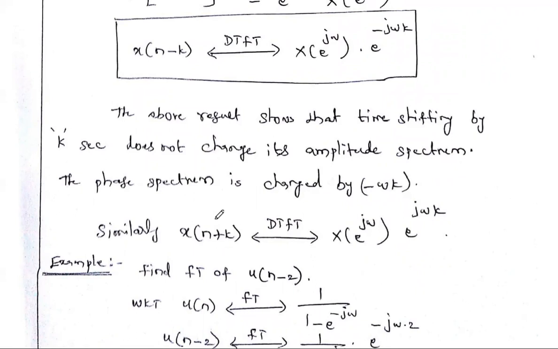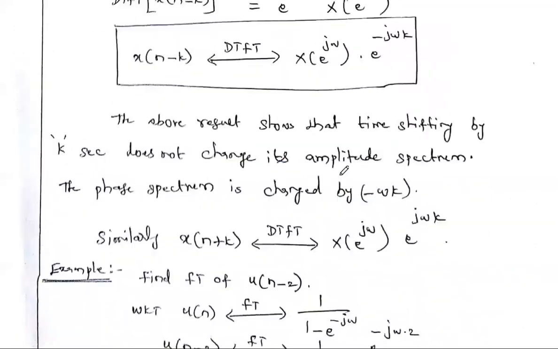The DTFT of this time advanced signal is x of e power j omega multiplied with e power plus j omega k. Here n minus k gives e power minus j omega k, and n plus k gives e power j omega k. This is said to be the time shifting property.